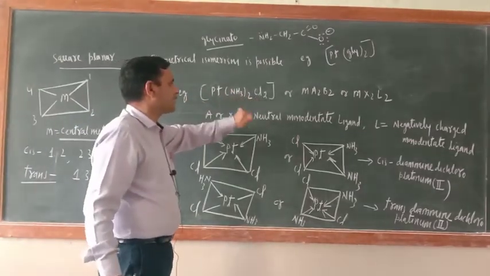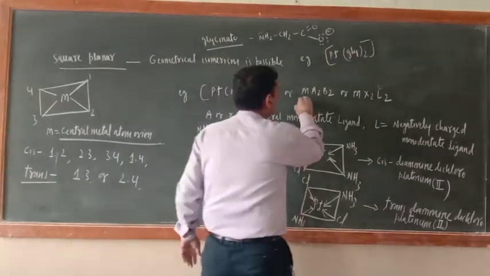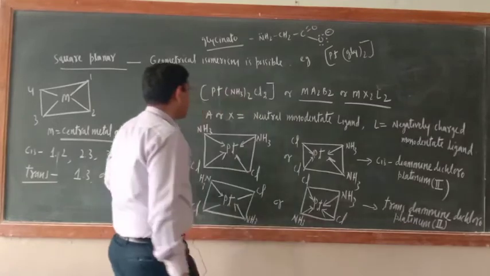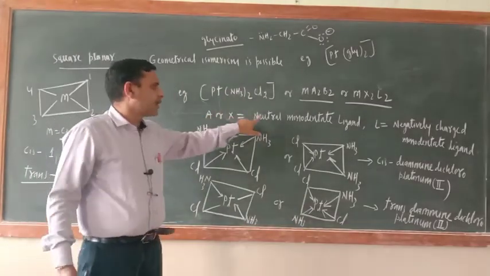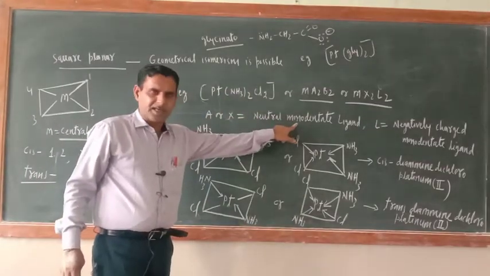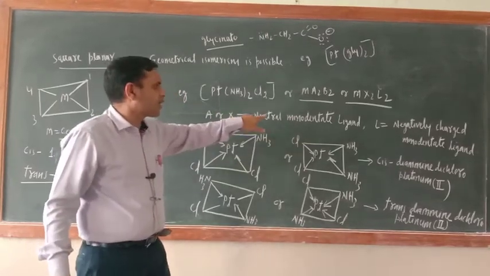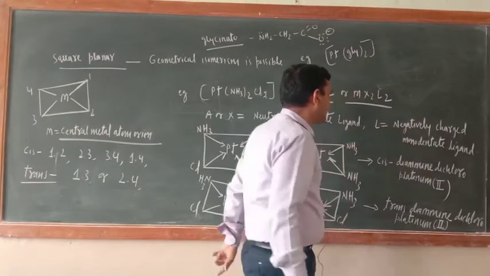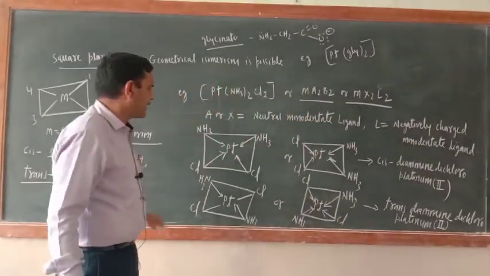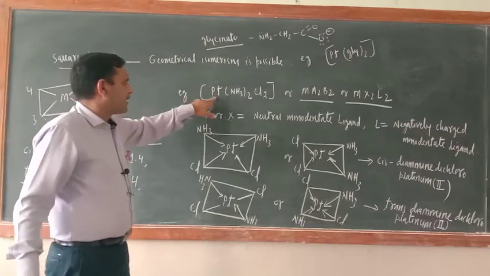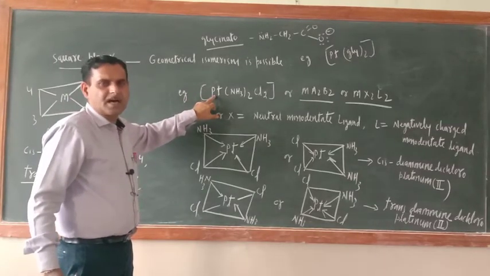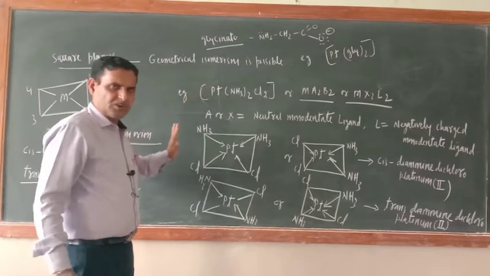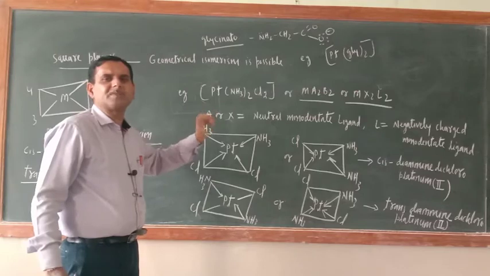Now there is one example, Pt(NH3)2Cl2. This is Ma2B2 type or MX2L2 type of example. What is the meaning of A or X? A or X means neutral monodentate ligand, and what is the meaning of L? Negatively charged monodentate ligand. Now you have to make cis and trans arrangements for this coordination compound.